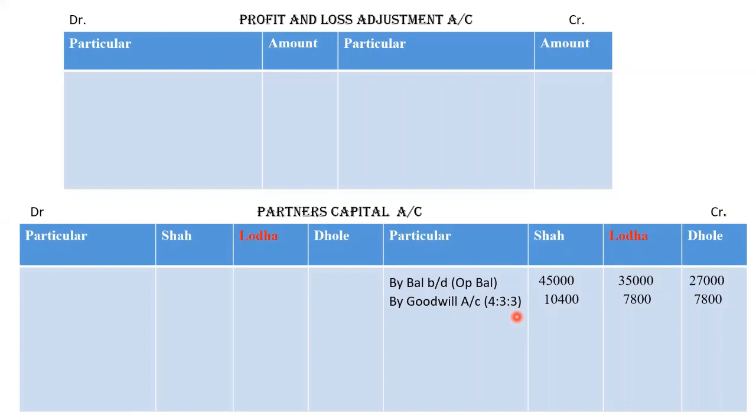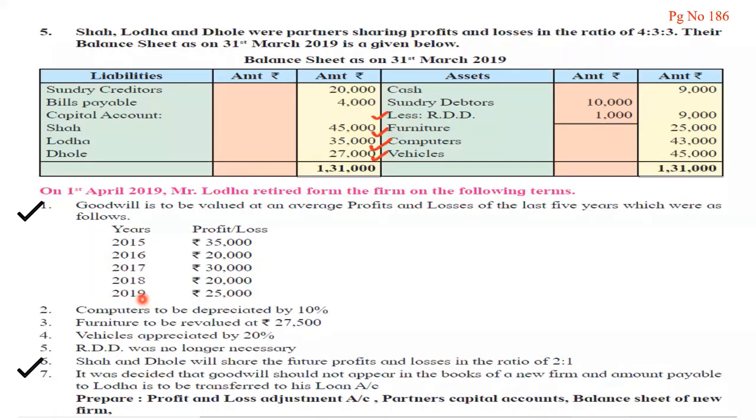Now we have to write off goodwill. Who is the outgoing partner? Lodha is the outgoing partner. So except Lodha, Shah and Dhole will write off the goodwill. And what is the new ratio? It is given in point number 6. You can see the question again. Goodwill account 2:1. So this is the amount for 2:1 ratio. Done? Moving to the next point, see, we have completed first point of goodwill and sixth point which says we have to write off the goodwill.